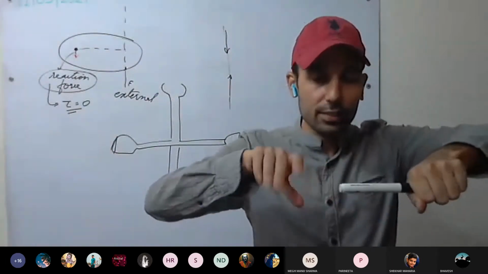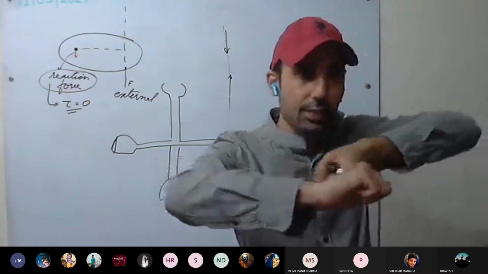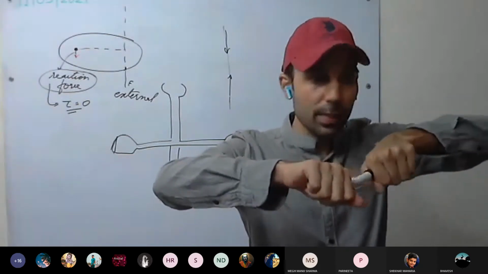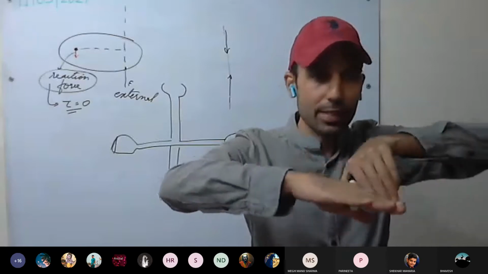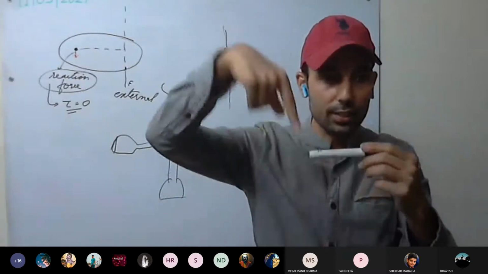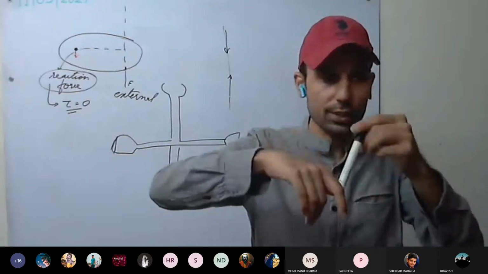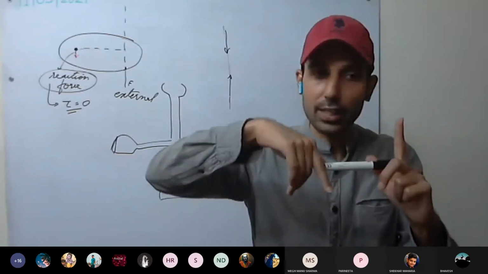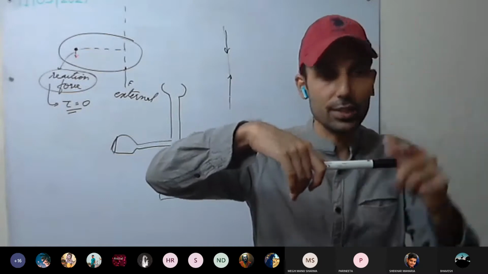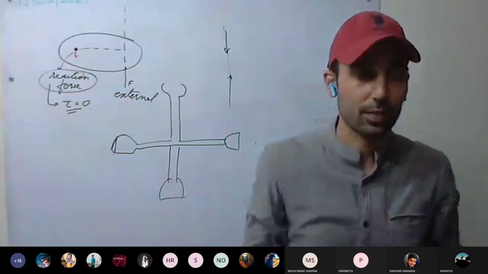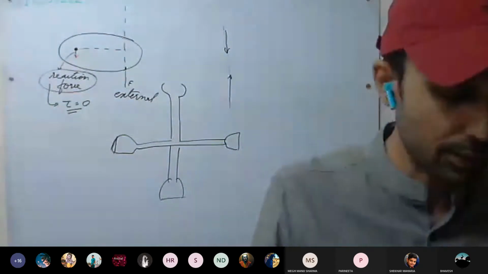One force is applied here, the other force on the other end, and we turn it. Both the forces are equal in magnitude. They are in opposite directions, one in this direction, the other in this direction. As well, they do not act along the same line of force. Its line of action is this one, and its line of action is this one. They have different lines of action, so they form a couple.